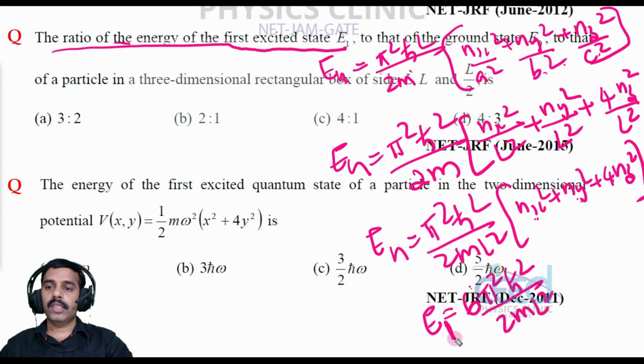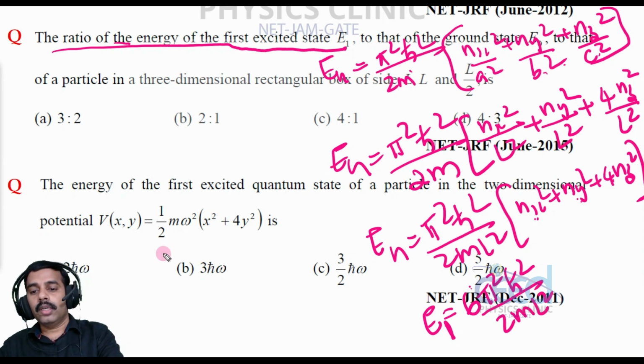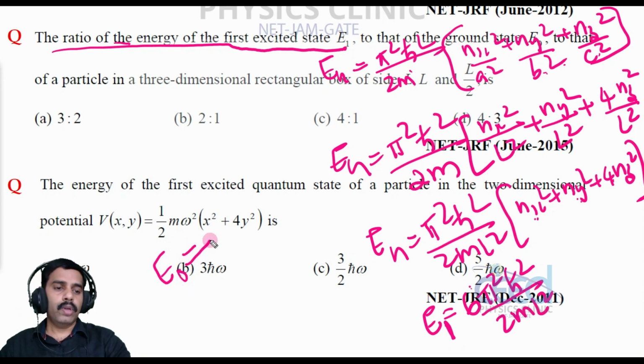Now E0 is equal to, so which one is the next possible highest energy?